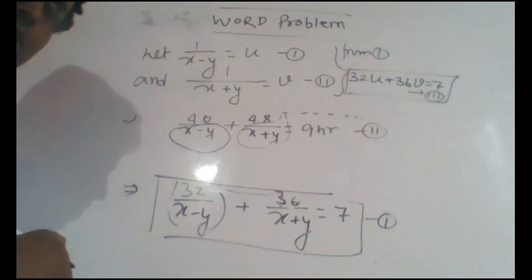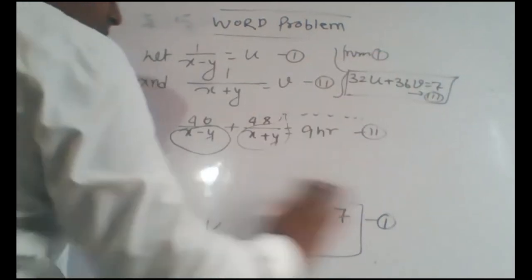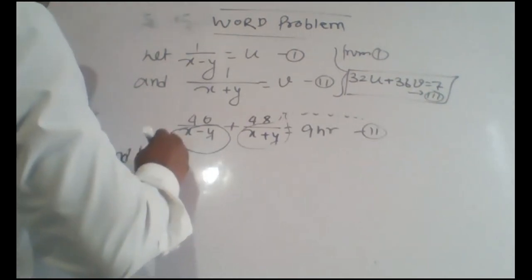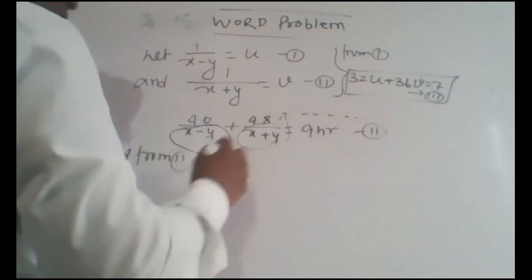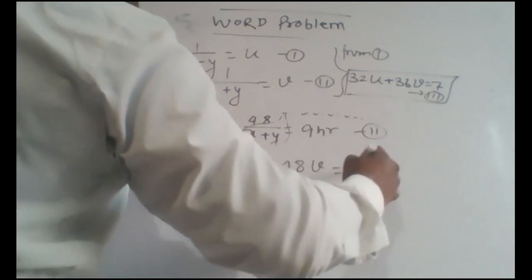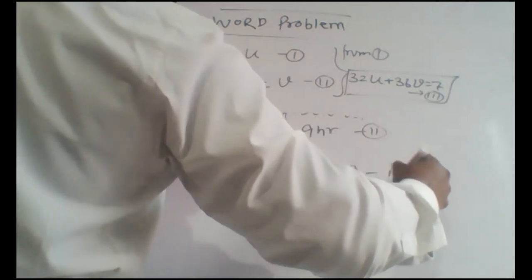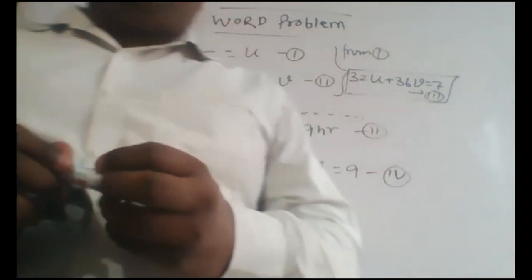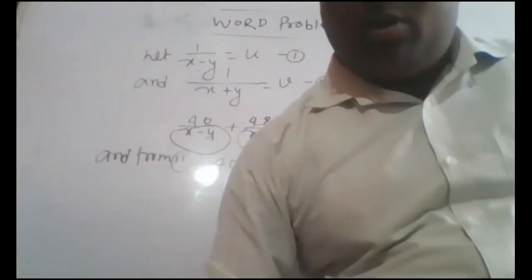And from the second we get 40u plus 48v equals 9. This is equation number 4. By this way, the overall equation is reduced into a pair of linear equations in two variables, okay, students.